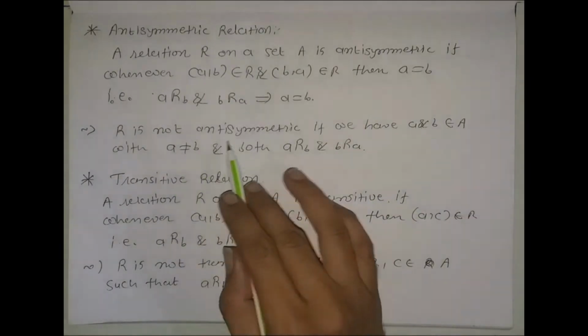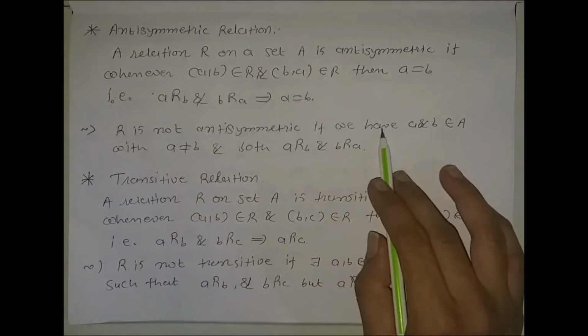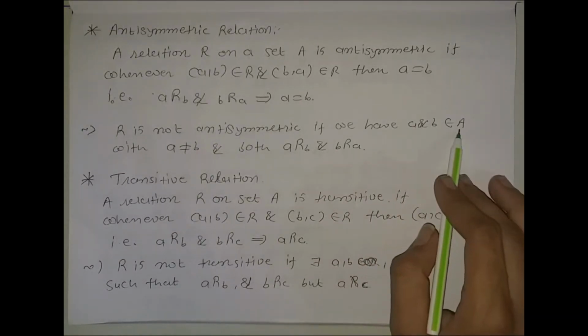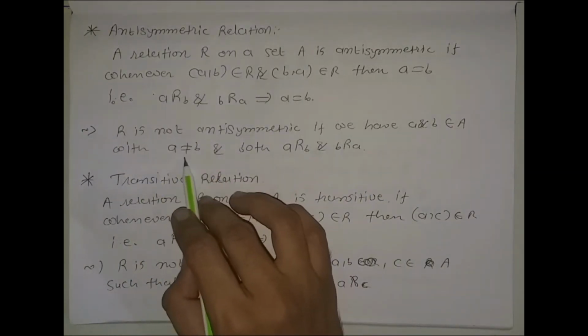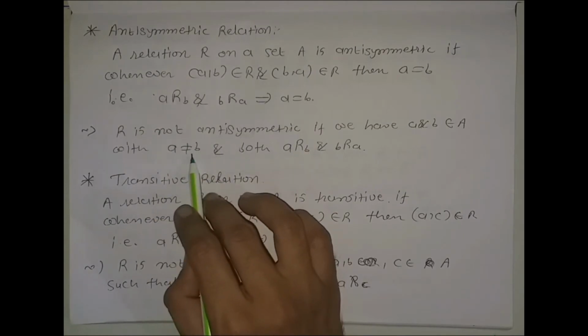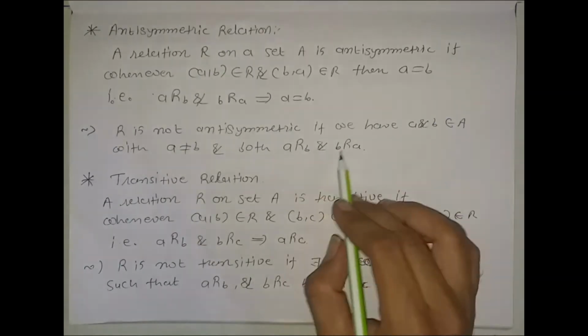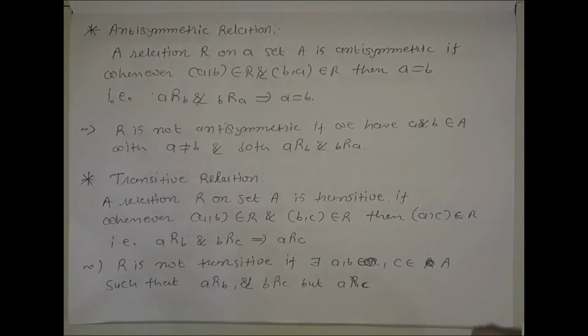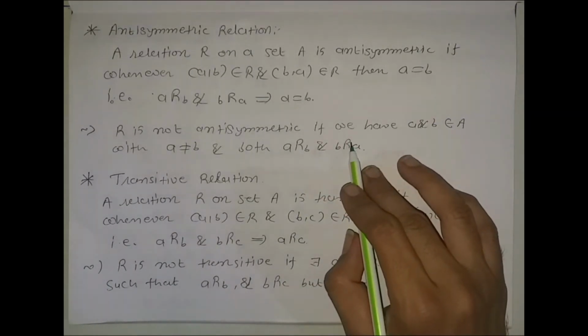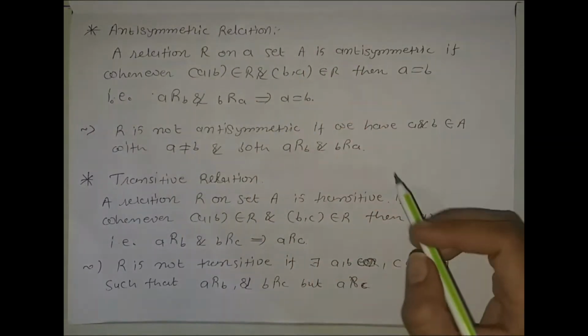Now if R is not antisymmetric, then we have a and b belonging to A with a not equal to b, that is, both elements are not the same, but a is related to b as well as b is related to a. This is the contrapositive statement of the antisymmetric relation.